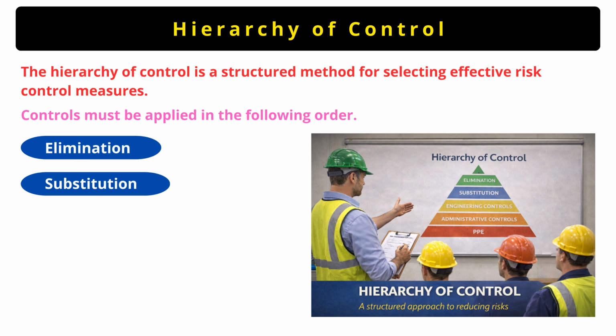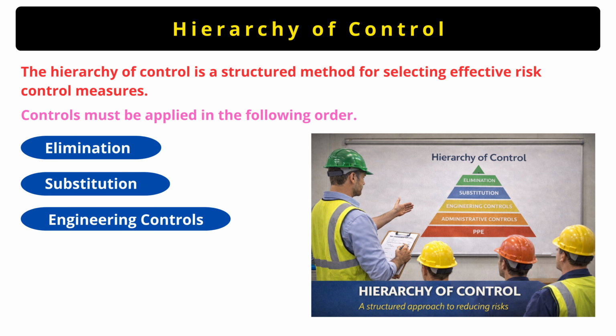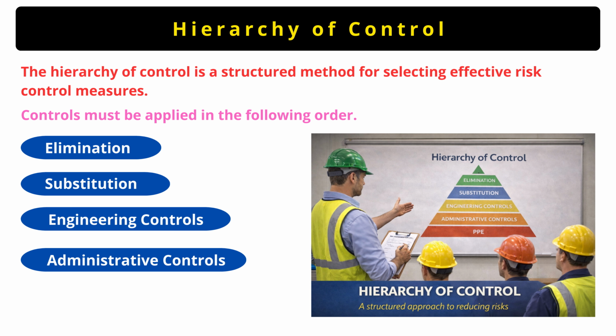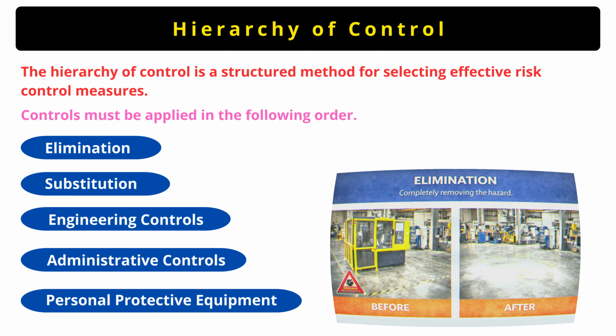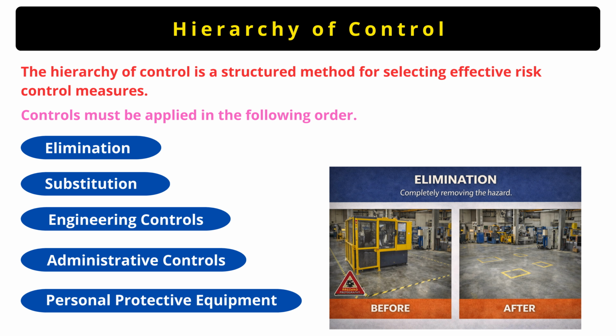First is elimination, second is substitution, third is engineering control, fourth is administrative control, and last one is PPE. Let's go through each level carefully. The first and most effective control is elimination. Elimination means completely removing the hazard from the workplace. If there is no hazard, there is no risk.